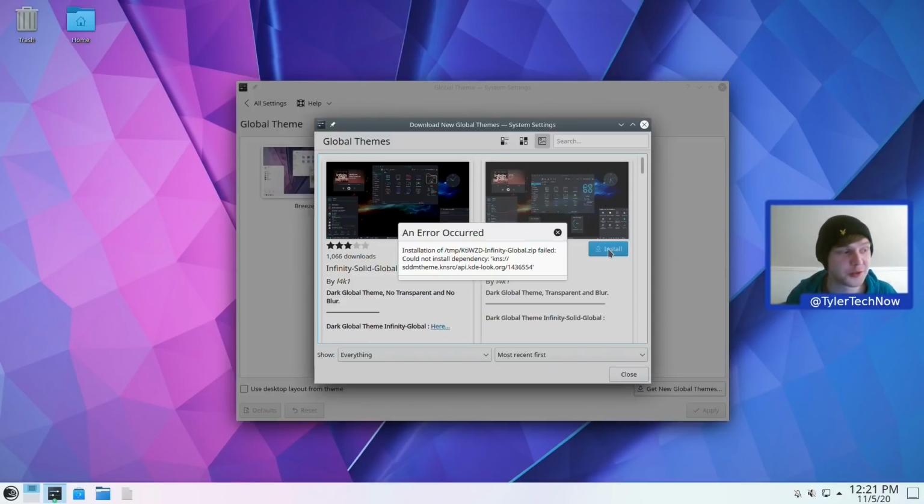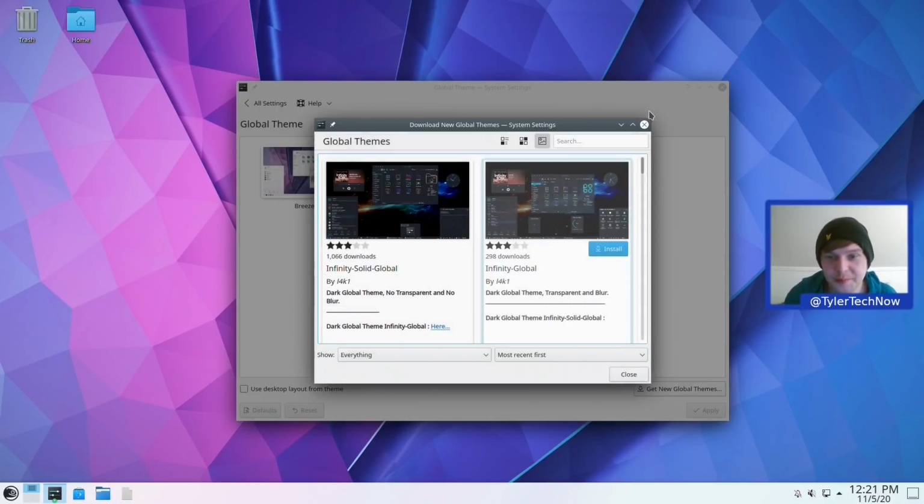So the way we're going to install some themes to get the desktop how we like it is by using the transactional update. And I think there's a way you can jump into the transactional update shell and then start adding things from there as well. But we'll save that for just a moment. So let's get out of this for now.